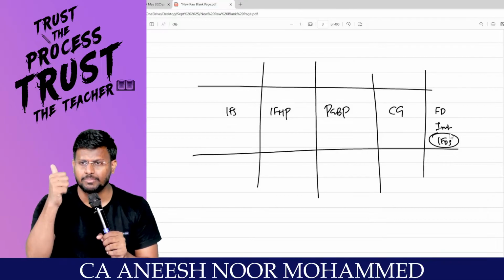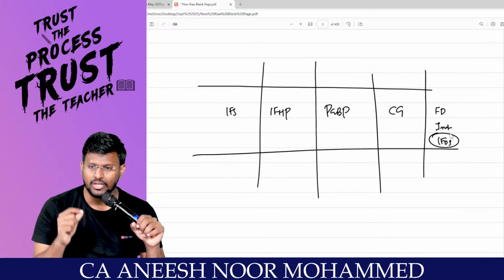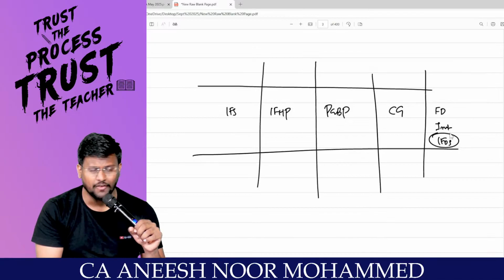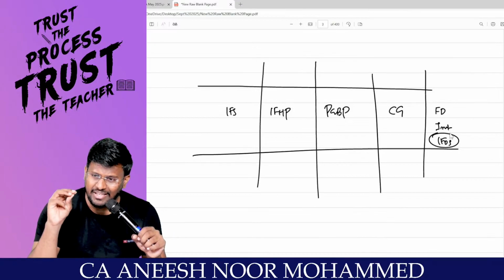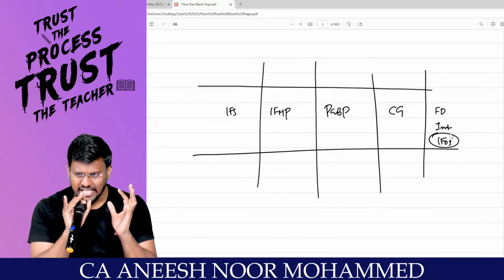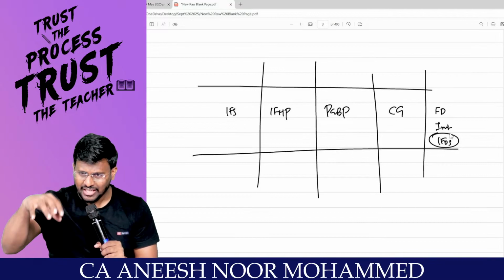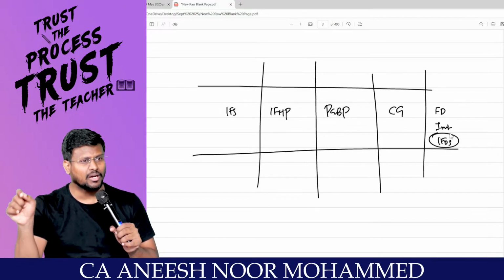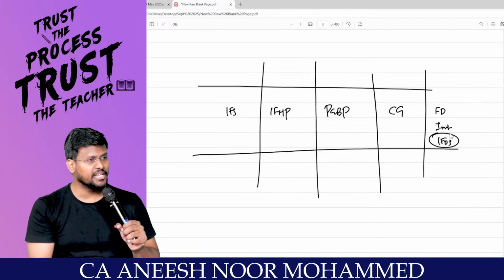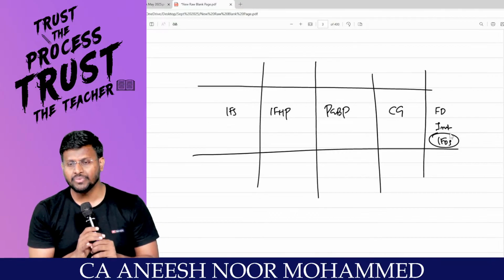Number 1, income from salary. Number 2, income from house property. Income from profits and gains of business or profession. Capital gain and IFOS. So an assessee's income should be classified into how many categories? 5 categories. That is, one person may have income under 5 heads. Number 1, income from salary, income from house property, profits and gains of business or profession, capital gain and IFOS. Are you with me?